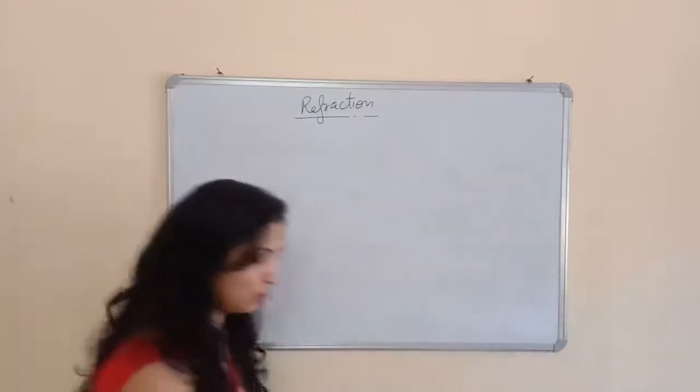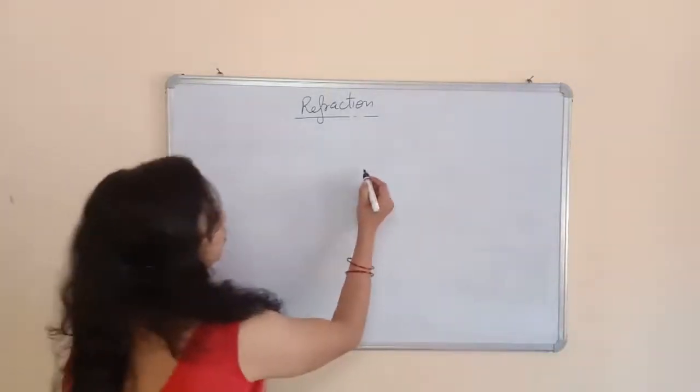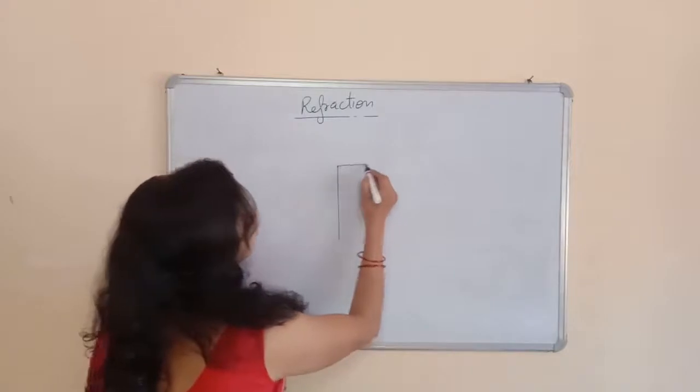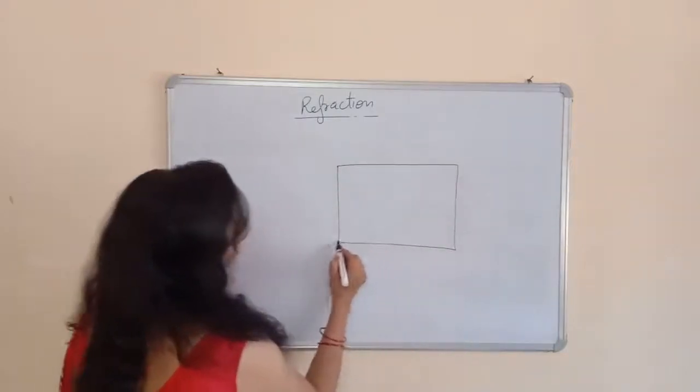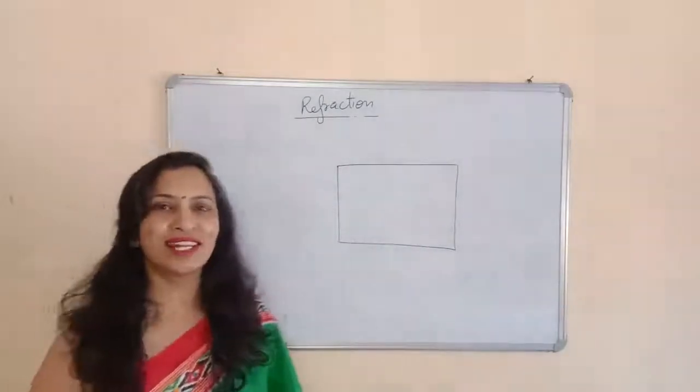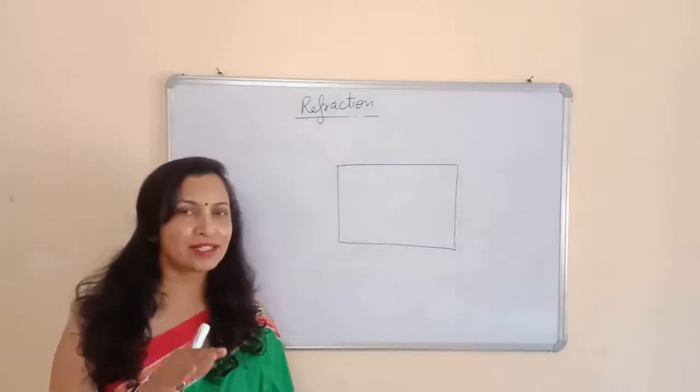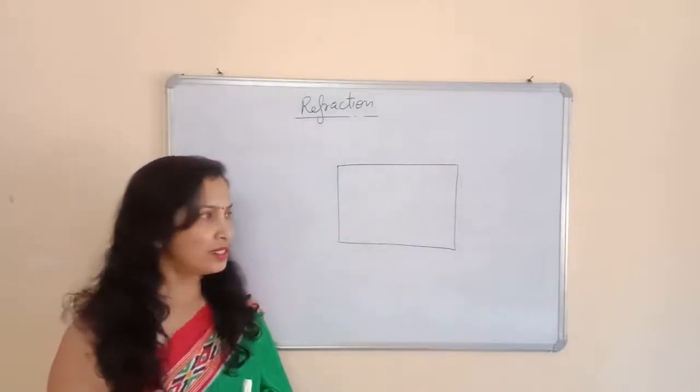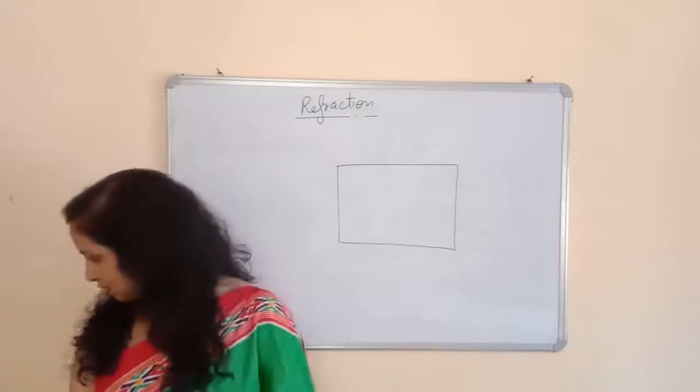Okay, in case of a glass slab. Now this is also in a practical book. This is a glass slab. Actually, what is the glass slab? A glass slab is made up of glass and it is a cuboidal box, just like you have seen the boxes.